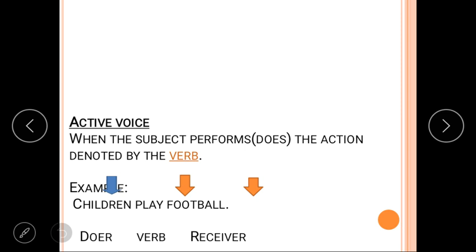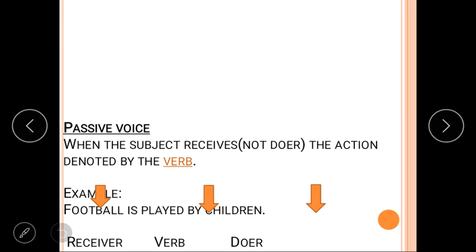So three chairs are there: subject, verb and object. If the doer of an action is sitting on the chair of the subject, at that time we can say this sentence is in active voice. And let's see the next. When the receiver of an action is sitting on the chair of the subject, at that time we can say this sentence is in passive voice. Let's see the definition of passive voice. When the subject receives the action denoted by the verb, not the doer here, we can say football is played by children.